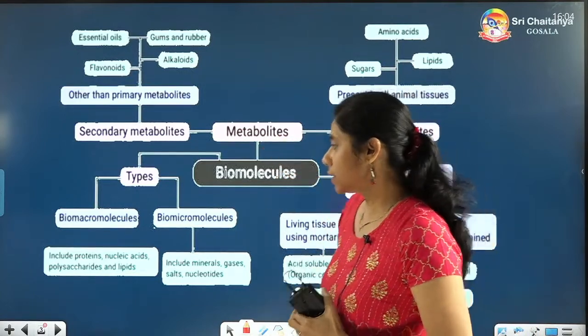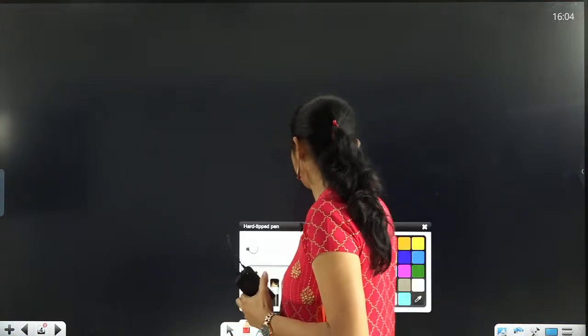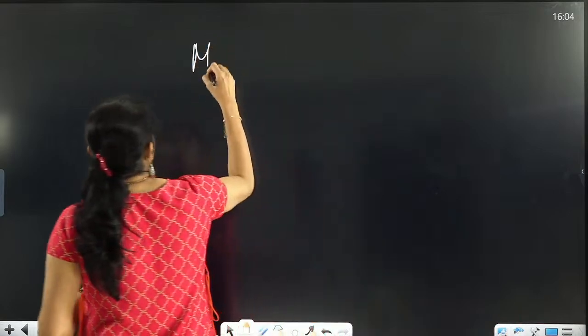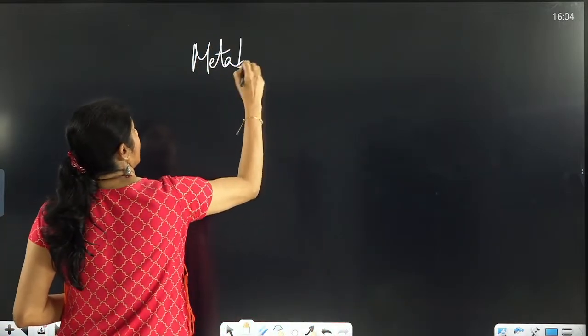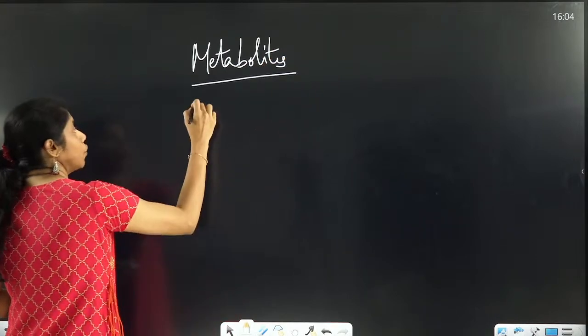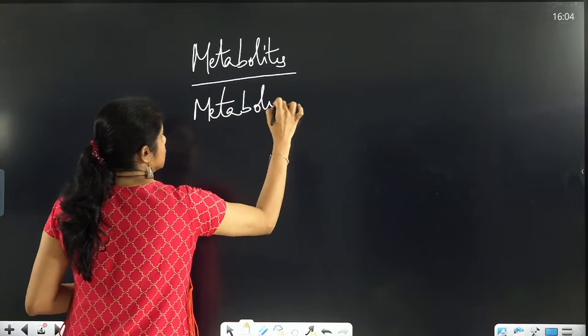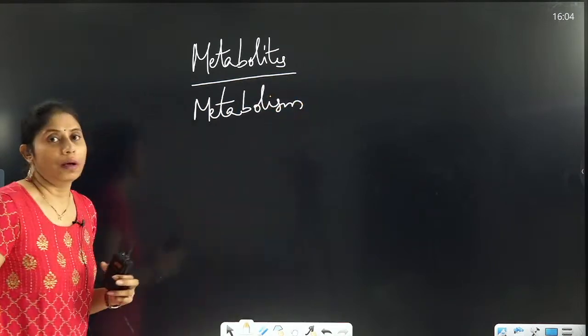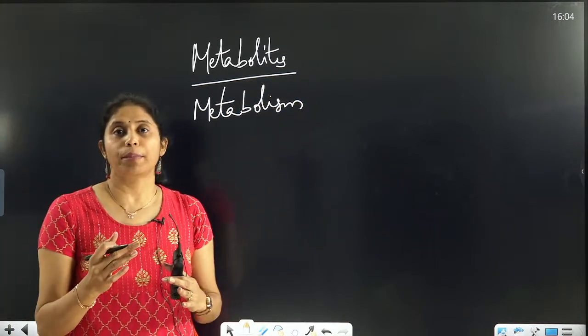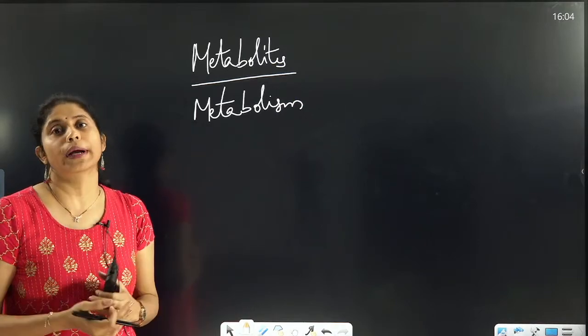Metabolites in the sense which are capable of doing metabolism. Some kind of activity will be happening inside the bodies of living organisms, which together is called metabolism.